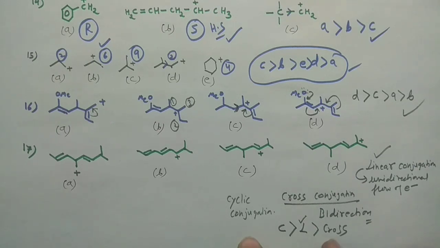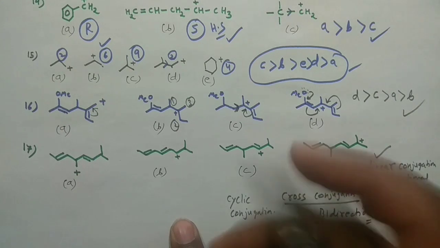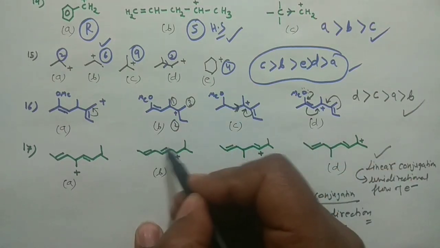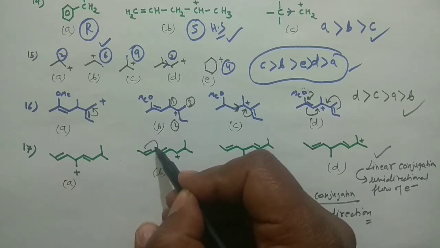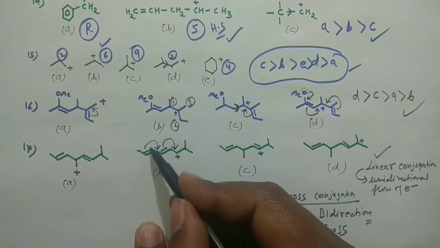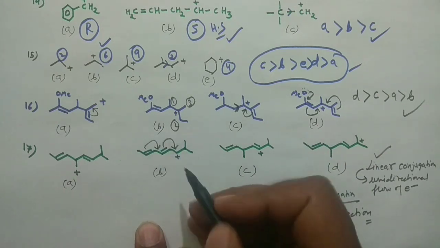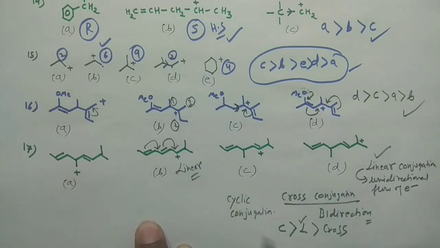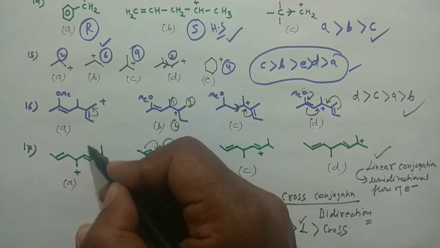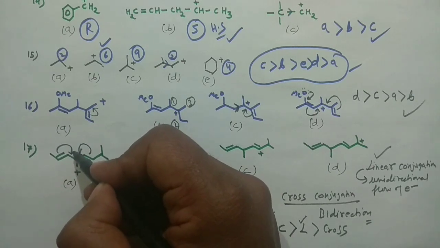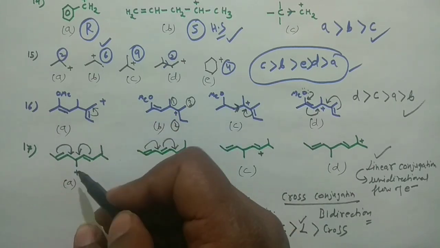You can see here, this is your species B. This electron pair can come here, this can come here. So conjugation is there and these electrons are moving in the right hand direction. So it's a linear conjugation, guys. And if you check this one, conjugation is there in that direction and it is coming from here also. So electrons are moving in the opposite direction. So it's a cross conjugation.